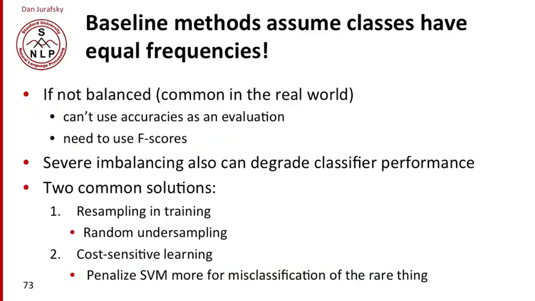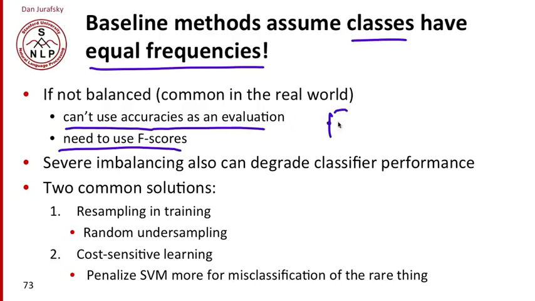We made some simplifications in the baseline method we gave for sentiment classification. We assumed that the classes, positive and negative, occurred with equal frequency. And that's, of course, not usually true in the real world. And it turns out that when the classes are not balanced, we can't use accuracy as an evaluation. The F-score can deal well with evaluating classes where there are many more positive than negative, or maybe many more negative than positive reviews.